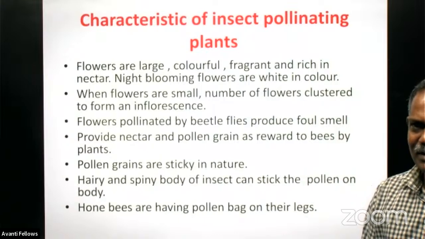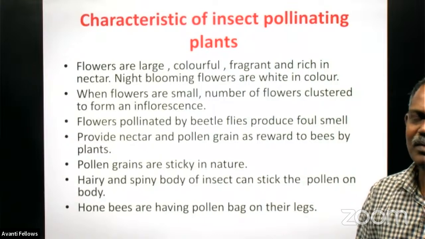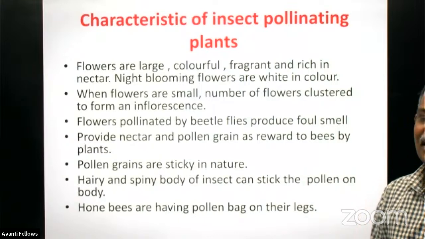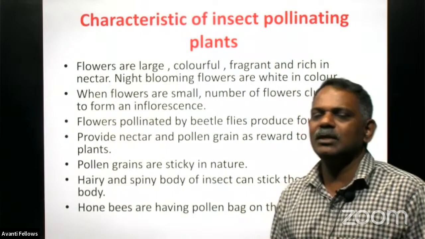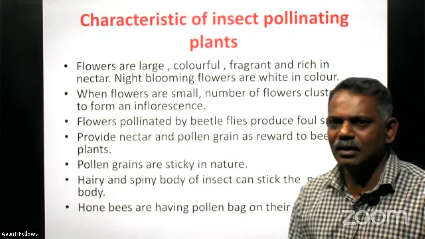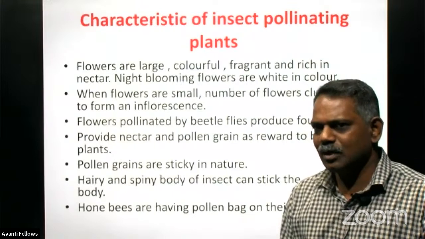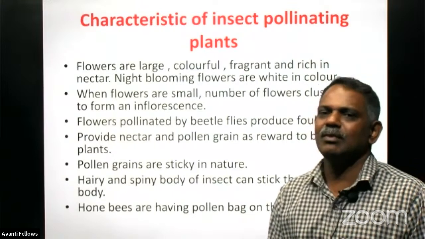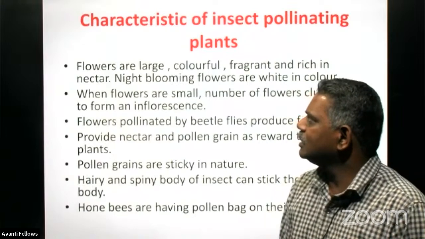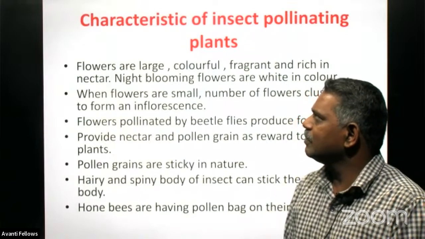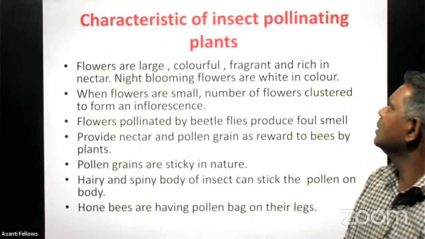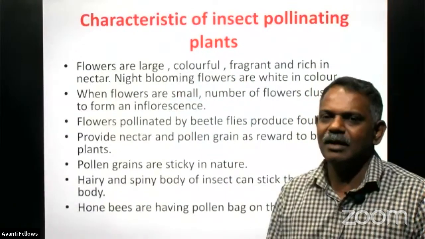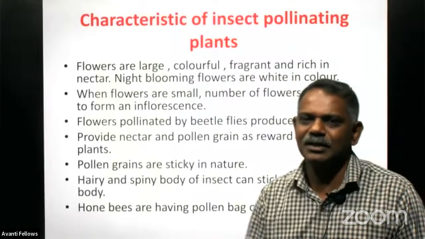And you have 3 sections in a day: in the morning from 6:30 to 8 o'clock, another for half an hour only, 2:30 to 4, and another from 6:30 to 8 o'clock in the night. Okay, we will see you later in the second section and discuss the characteristics of insect pollinating agents helping pollination in plants. Okay, thank you so much.